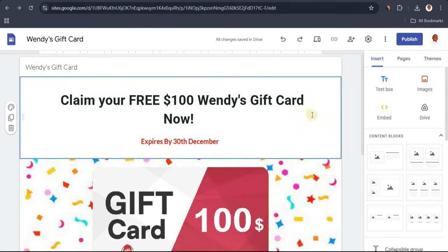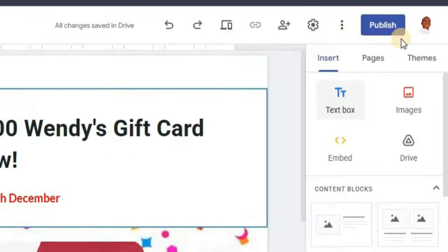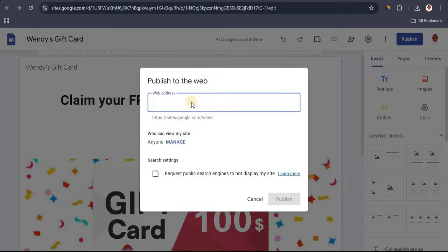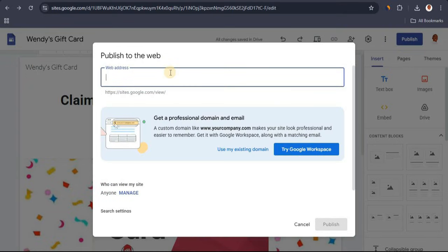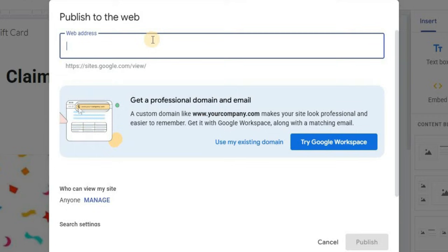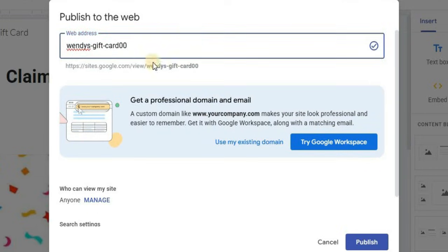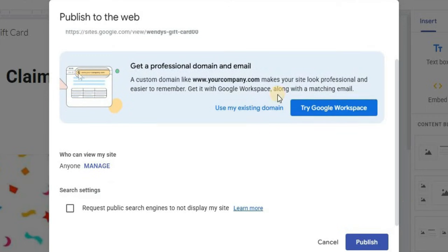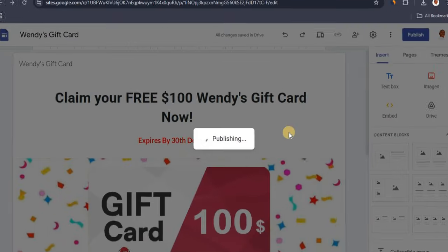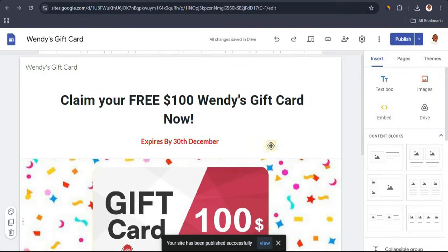So now you have this, you want to publish your website. So click on publish on the top here, and once you do, you're going to be asked to add a custom domain name. So paste in the name of the website you just copied. I'm going to paste in mine here. Most times it's going to say your web address is already taken, but what I normally do when it does this is I just add a 0, and just like that we have our web address. Now from here you just want to click on publish, and once you do, you are going to have a website.